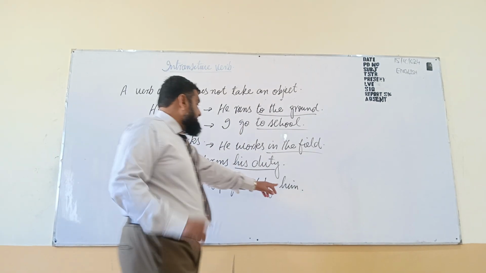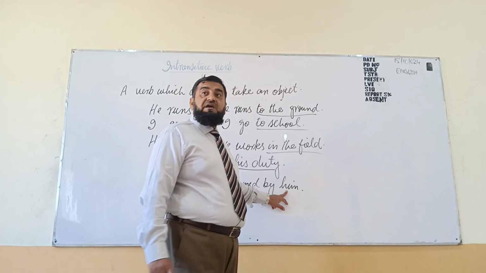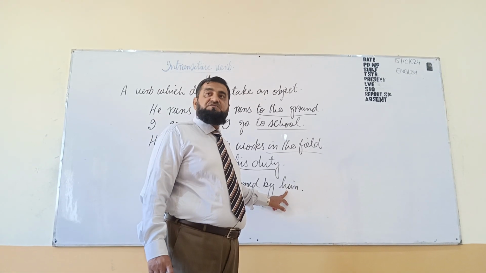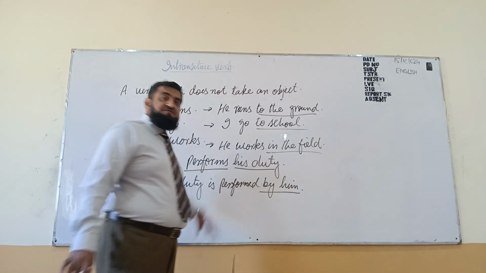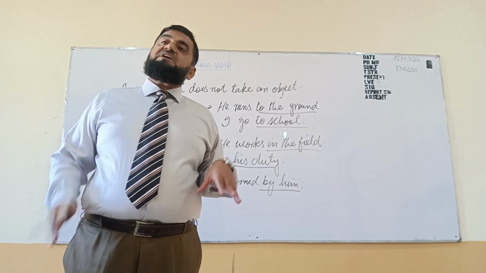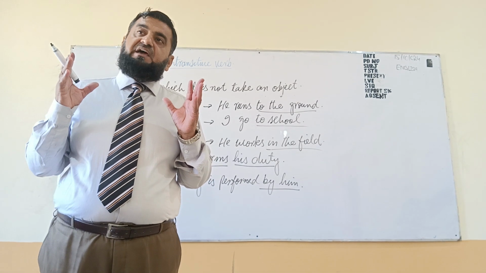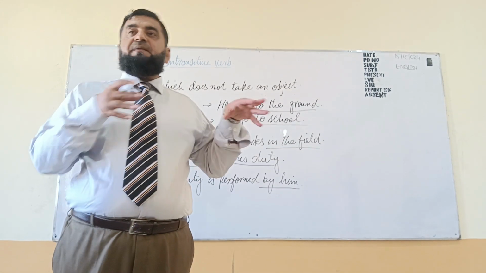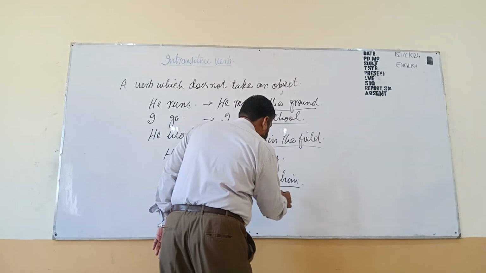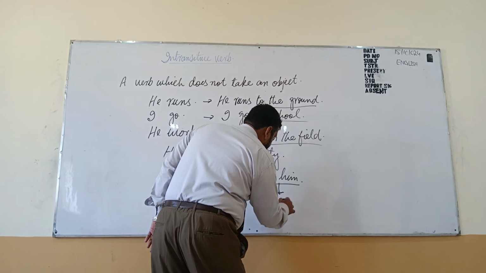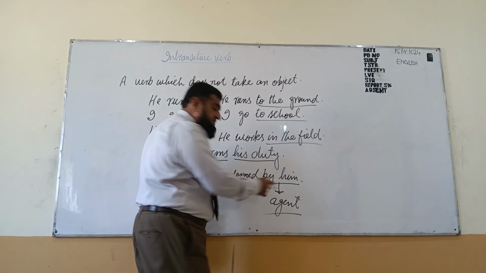Here, this subject is not taking an action by himself. Such a subject, which was actually the subject of a sentence but now is in place of object, we can't call it object, we will call it an agent, and that is a major question.